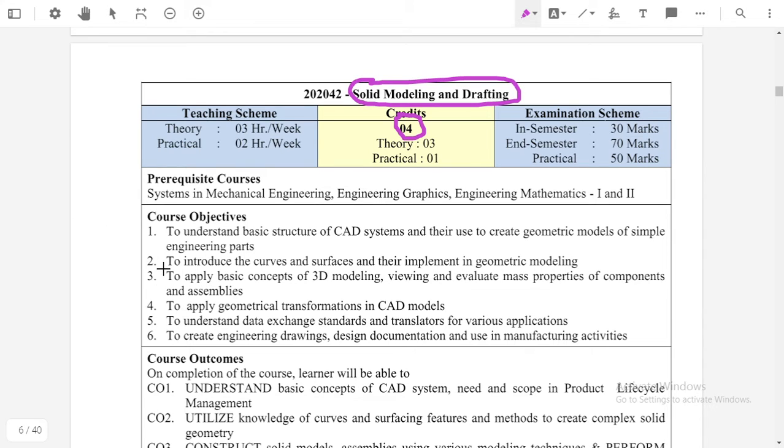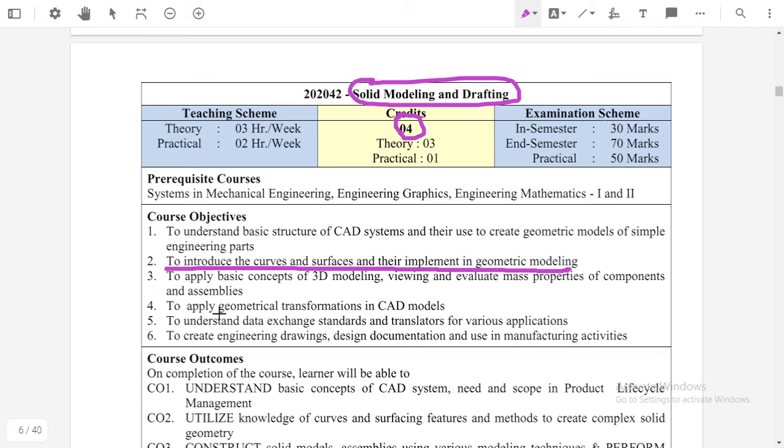The second one is to introduce the curves and the surfaces to implement in geometrical modeling. Okay, there are various types of curves and various types of surfaces. If we consider the body of a car, it has different shapes.